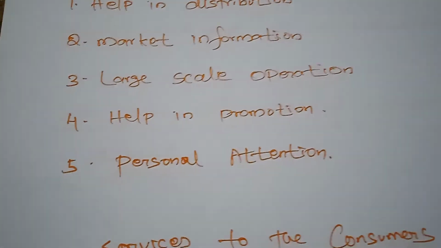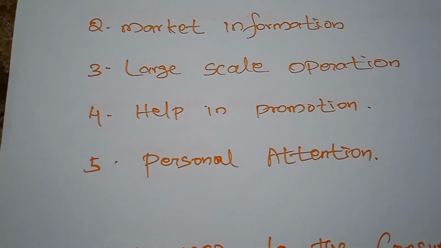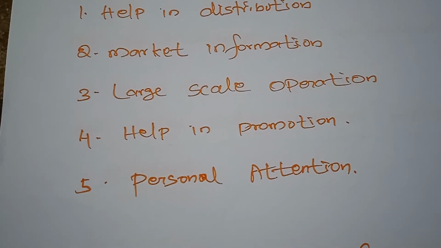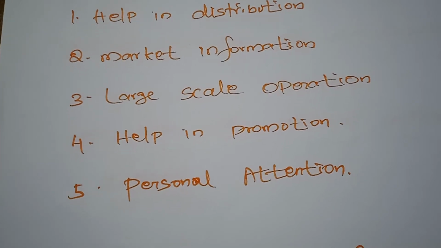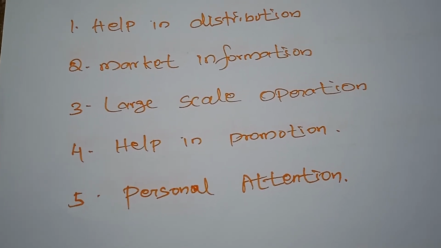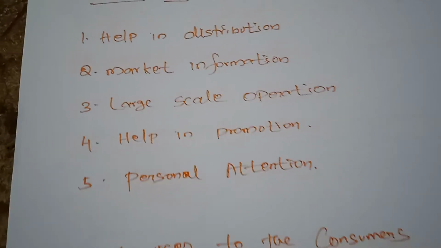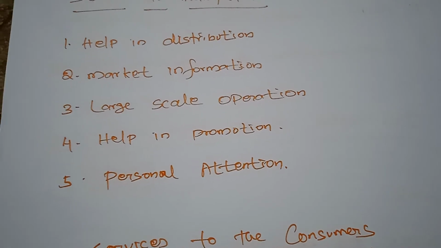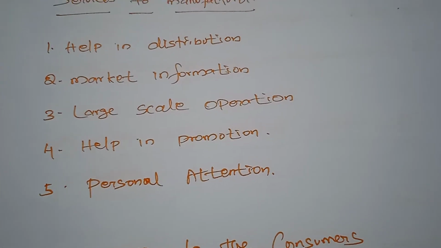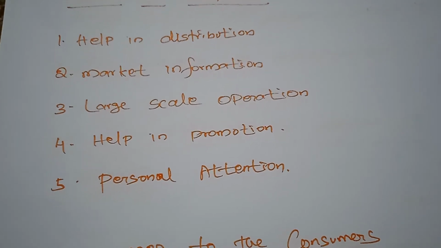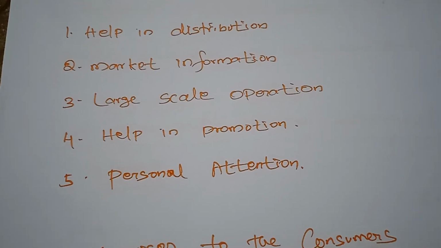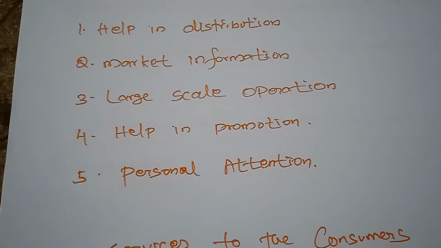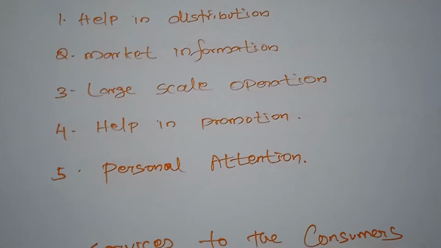Next, personal attention. The retailer is able to provide more personal attention to his customers than the wholesaler. He gives special services on the spot when the articles require minor repairs. So whenever consumers are stuck with the repair of commodities, the retailer will go to the spot and provide some repair services. And if any problems are raised, the retailer will complement them with his services.